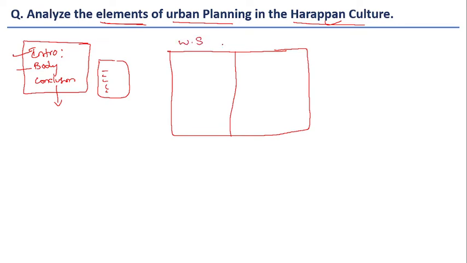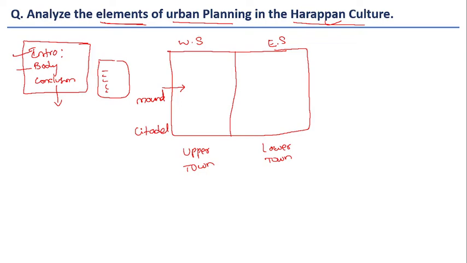One is the western side, another is the eastern side. The western side is constructed on a mound called a raised platform. That is why this part is also called the citadel, meaning a fort-like structure, and also the upper town. The eastern side is called the lower town because it was not constructed on a raised platform.